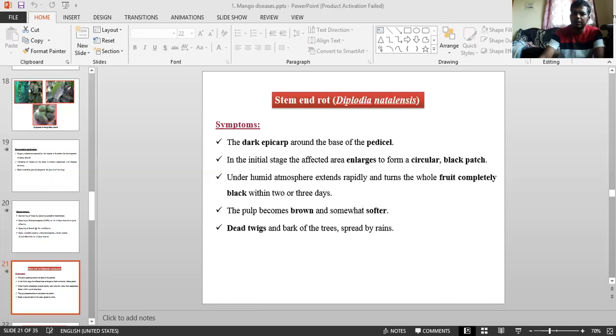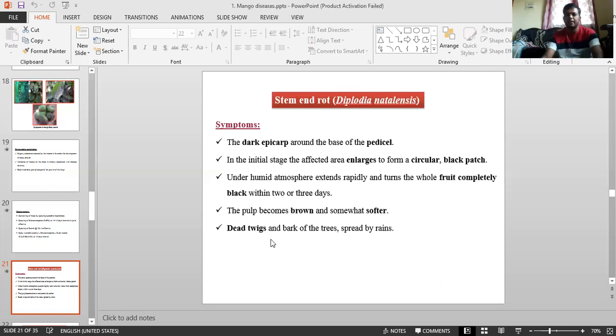How to manage this? You can prune the affected branches and periodically remove the mistletoe from infected branches and stems. Ethephon effectively controls mistletoe in some situations. Inject copper sulfate and 2,4-D into affected branches; a diesel oil emulsion in soapy water can also be sprayed. This is regarding the partial stem parasite.